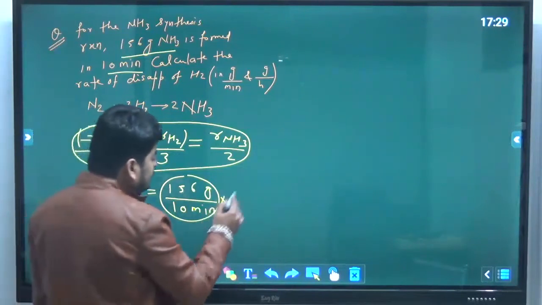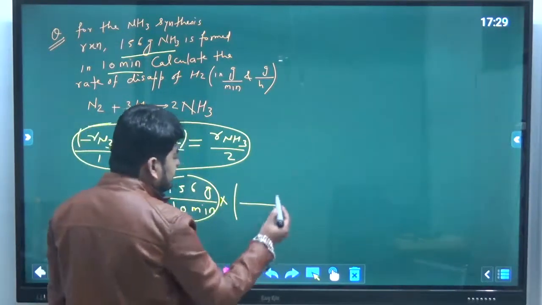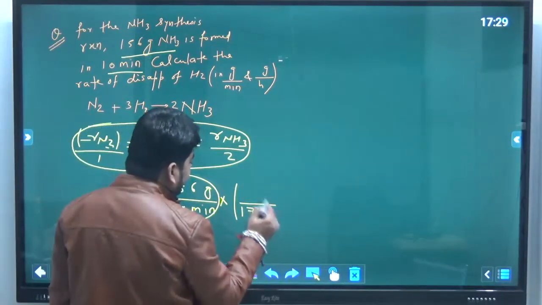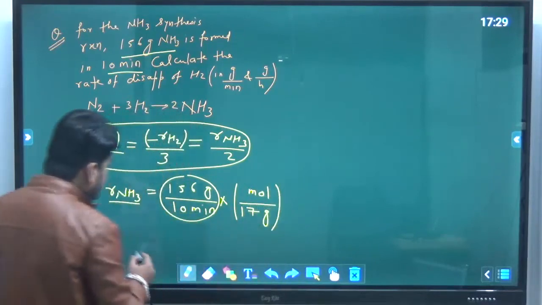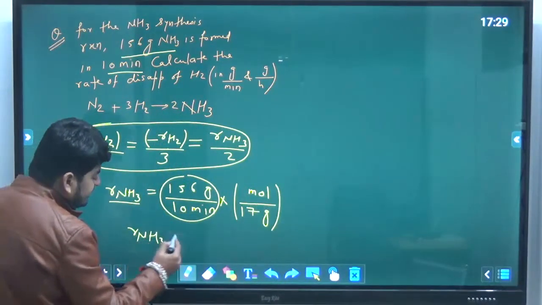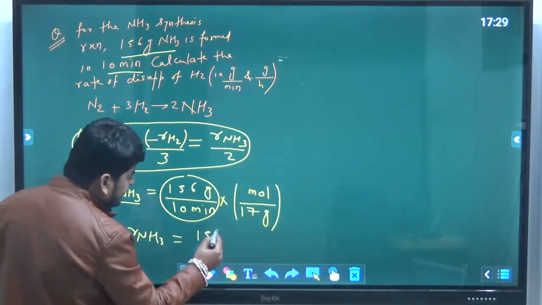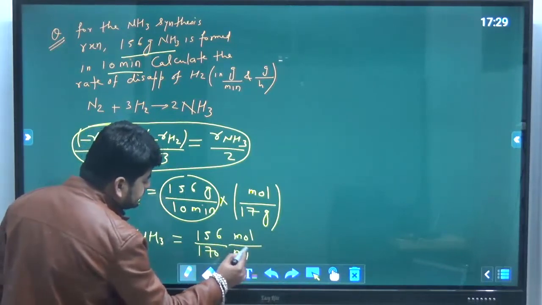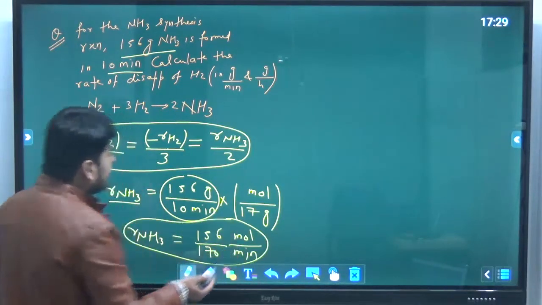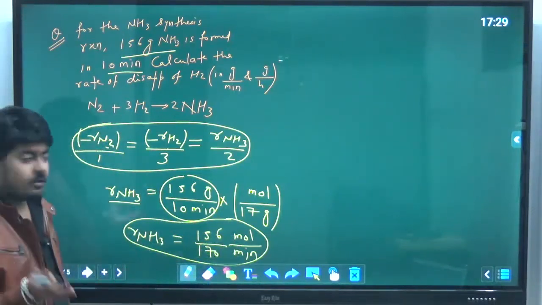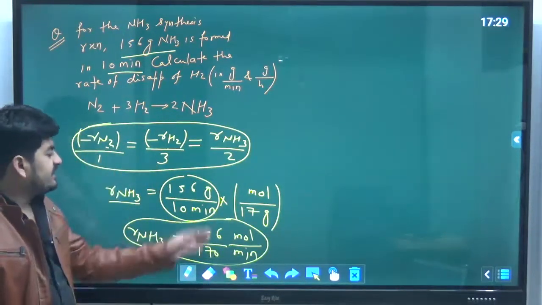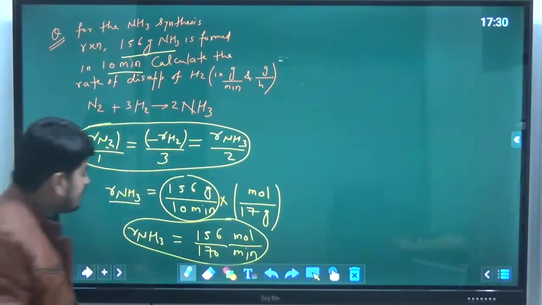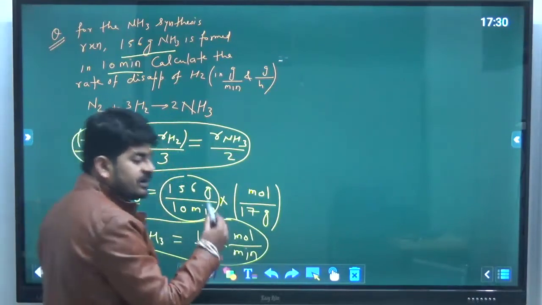Okay, so what is the molecular weight of ammonia? I hope all of you know that. That is 17. So what is RNH3? RNH3 will be equal to this 156 upon 170 mole per minute. Since the volume of the reaction mixture will be the same for all the components, you can write that in terms of mole per second, mole per minute, or mole per meter cube per second as well, it doesn't matter. So we have RNH3, now we can calculate RH2.